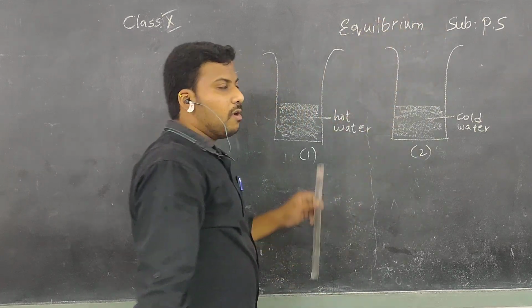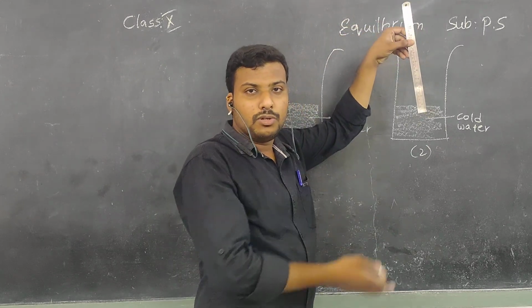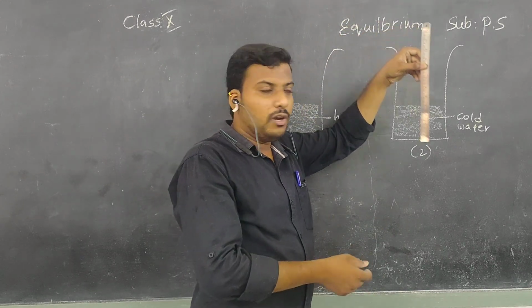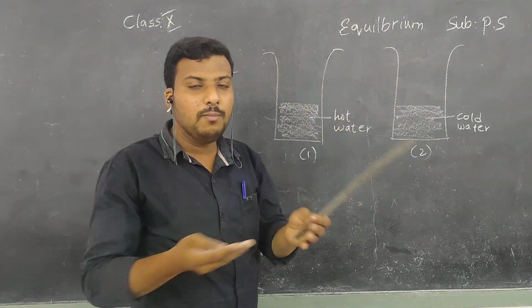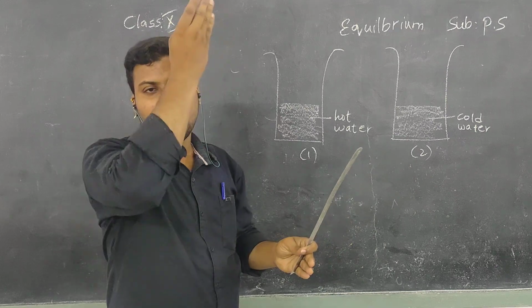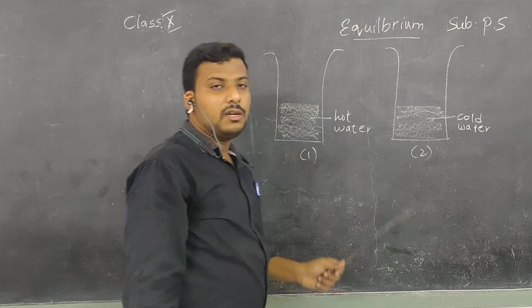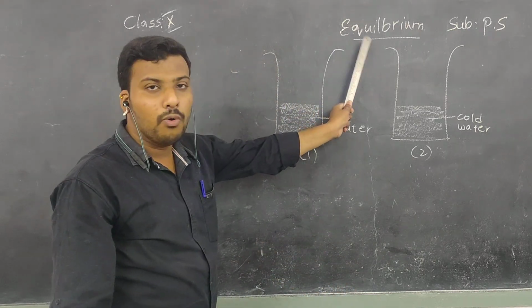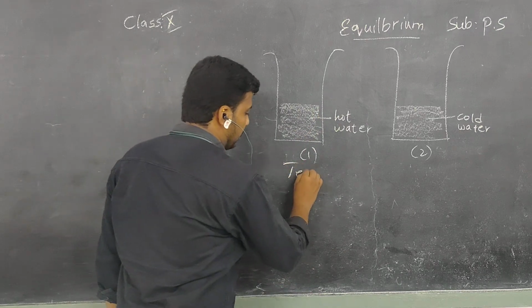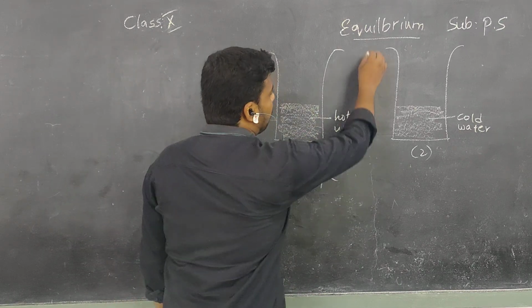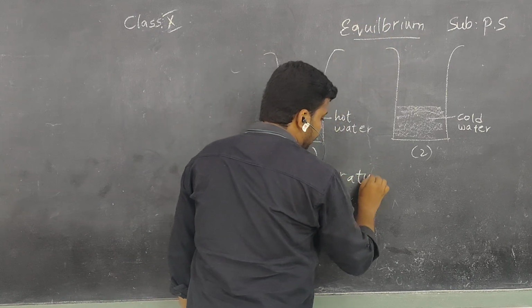Okay, children. And again, when you keep the same thermometer in the cold water, it comes down. Then, after a few minutes, again it shows the low temperature. And there will be no change of the mercury column either up or down. This is also called equilibrium. So, children, in the state of equilibrium only, the thermometer gives the temperature. At the state of equilibrium condition only, we are getting temperature.